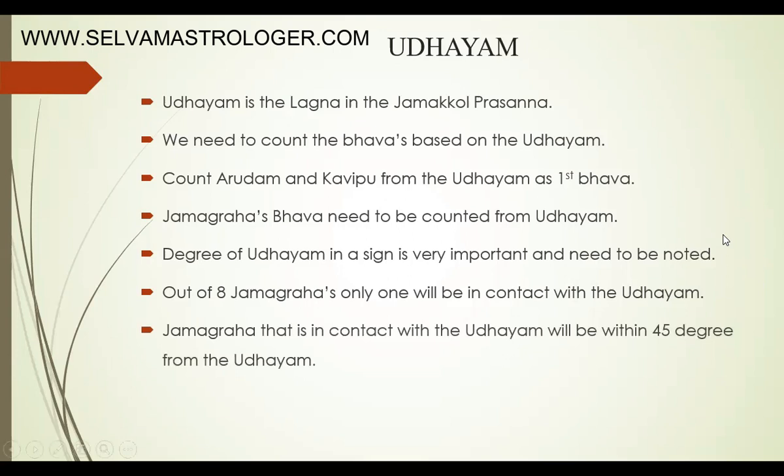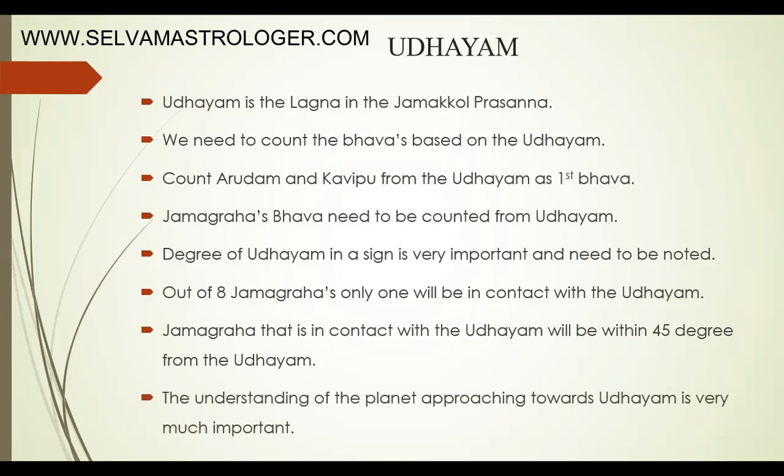The Jamagraha in contact with the Udayam will be within 45 degrees from the Udayam, because the distance between one Jamagraha and the other is 45 degrees.